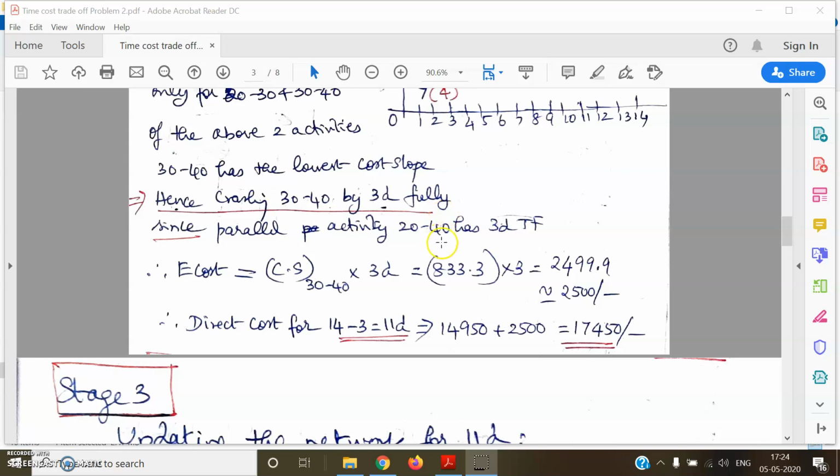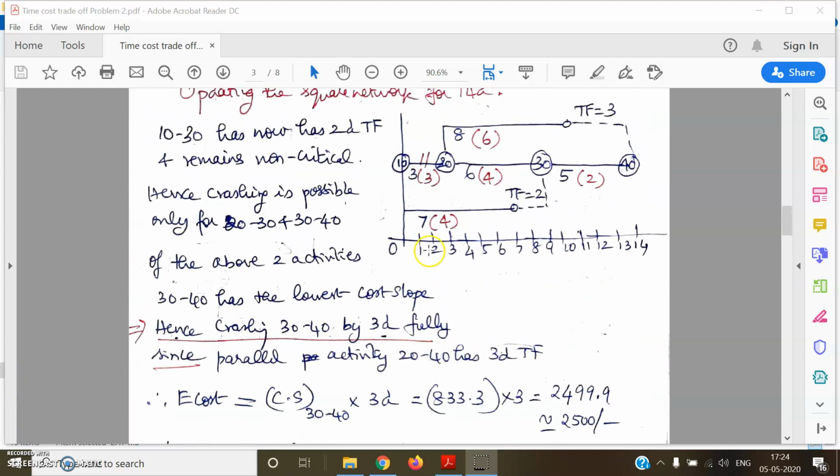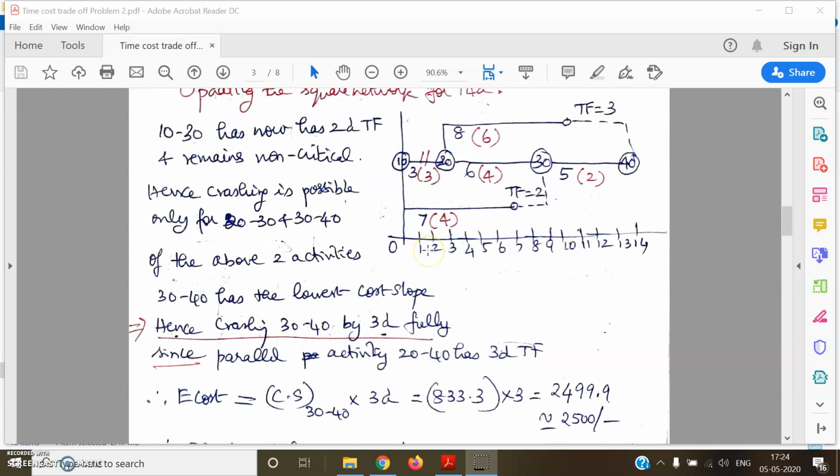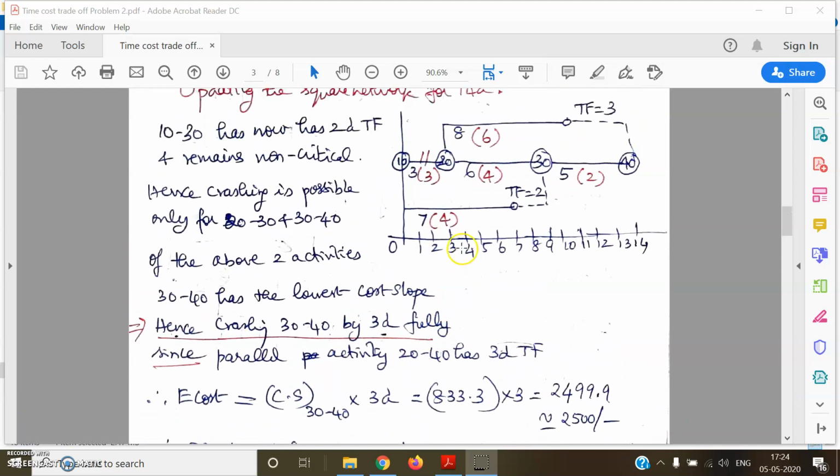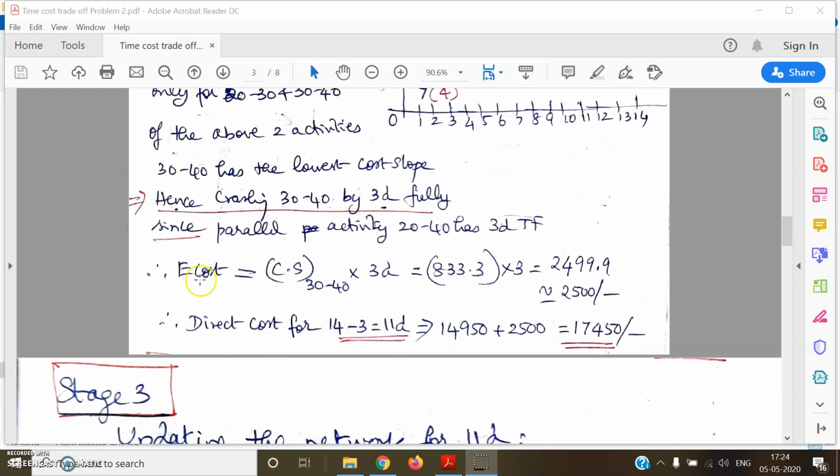Hello students, we will continue with the second part of the problem that we were discussing in time cost trade-off. So we have done stage 2, where we have crashed 30-40 by 3 days. The extra cost incurred for this crashing of 30-40 by 3 days works out to be 2500 rupees, and the direct cost